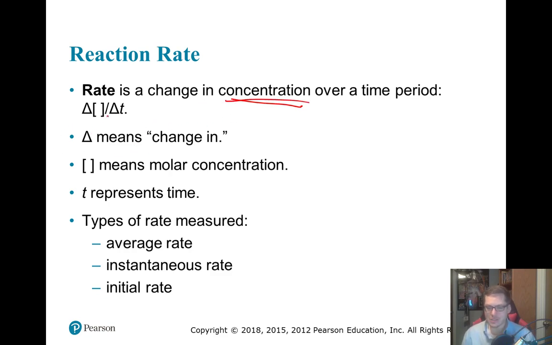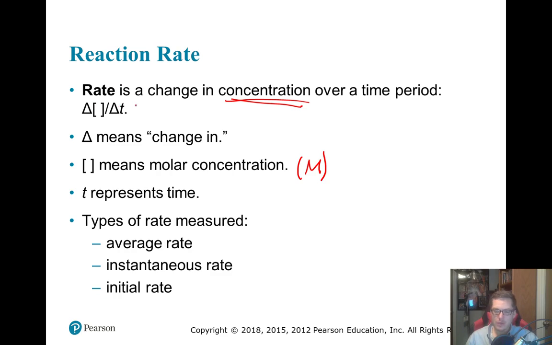All right, so remember this delta sign means change in. These square brackets always mean molar concentration, so whenever you see these, it's always in molarity. Primarily, when we talk about reaction rate, we're talking about change in molarity per change in time, or change in molar concentration per change in time.